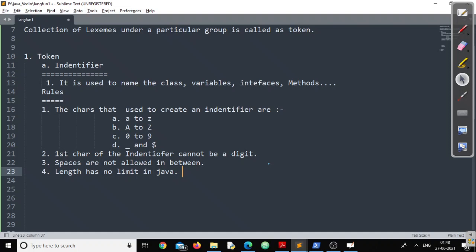But it's always recommended that we should use a length less than or equal to 15. This is recommended. That doesn't mean that if I create an identifier beyond this, it will not work. No, it is going to be perfectly okay.